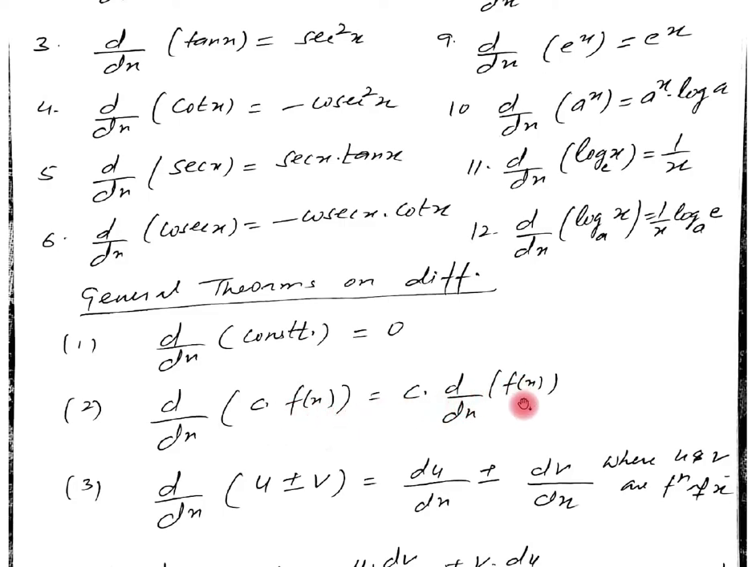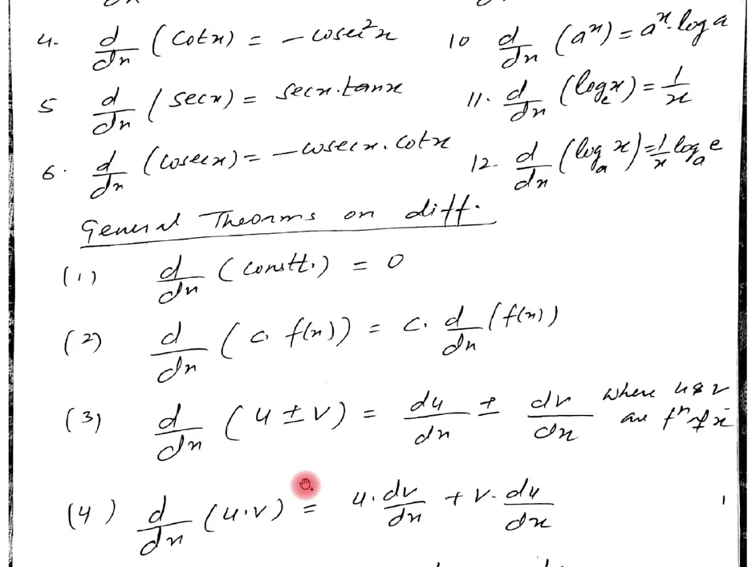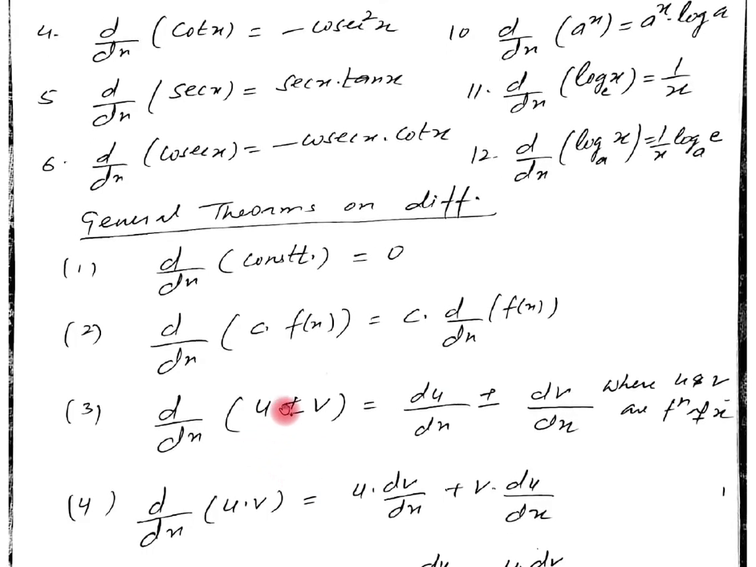Then here the derivative of the sum or the difference of two functions. Here u and v are functions of x. Then the derivative of the sum or the difference of two functions is the derivative of the first function plus or minus the derivative of the second function. If the plus sign is there, here should be plus. If the minus sign is there, here should be minus.